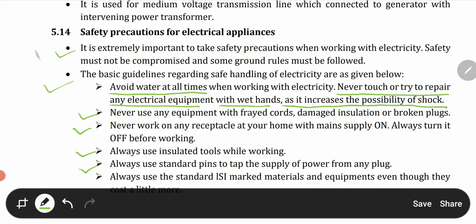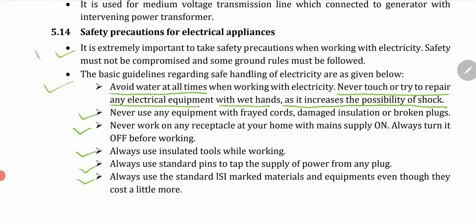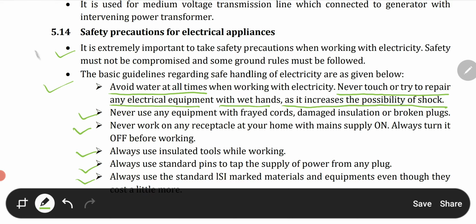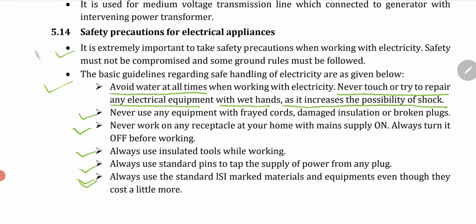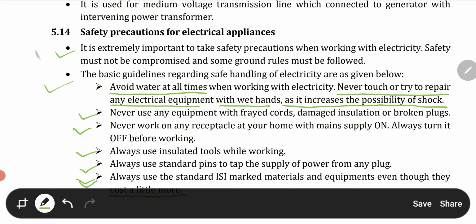Then always use standard pins to tap the supply of power from any plug. So whenever you buy any electrical equipments, either a pin or a plug, please go for the ISI mark for purchasing all those electrical equipments. Always use standard ISI mark materials and equipments, even though, as you can see here, they cost a little more. Many times we compromise on safety for the cost, but cost is less important than safety, so keep that in mind.